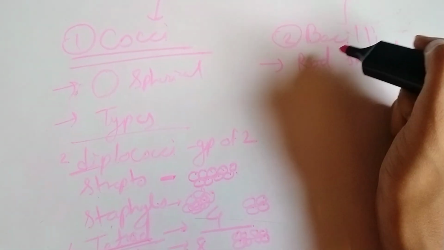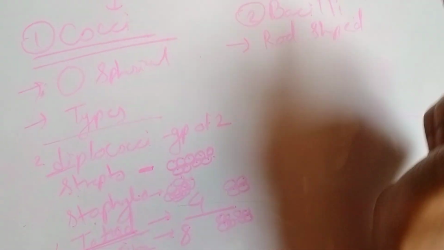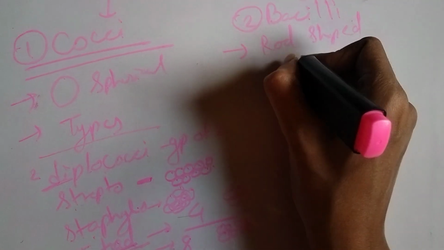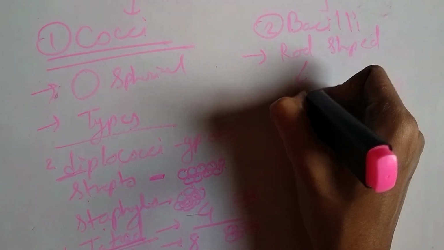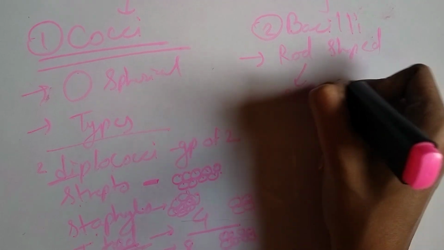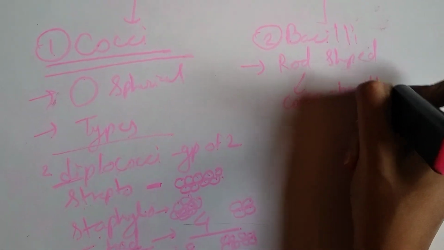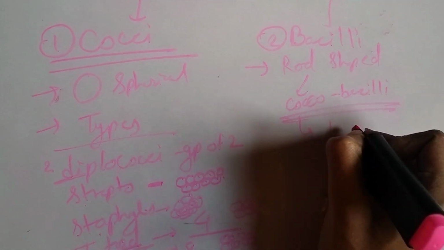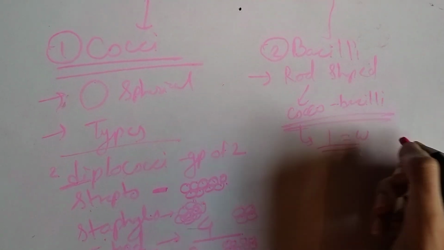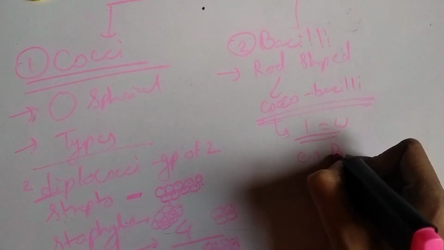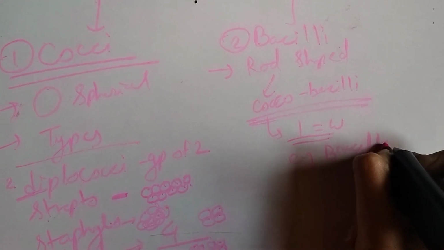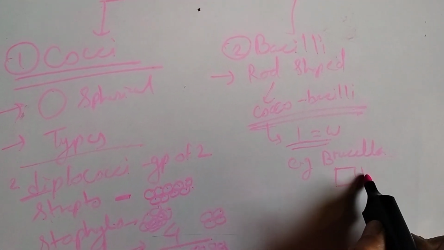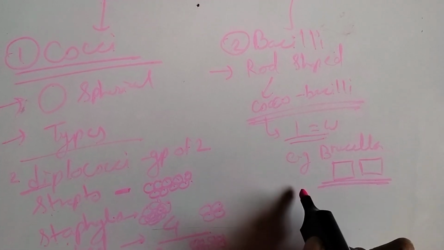Then the bacillus. They are further divided into coccobacilli and bacilli. In bacilli, the length is equal to the width. Example is the Brucella bacilli. Length equals width, that is, square in shape.